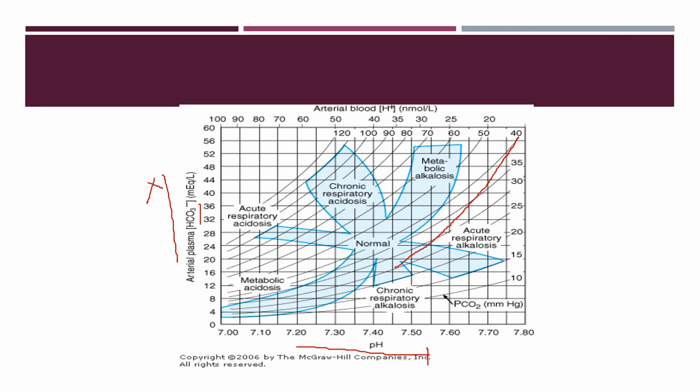If the pH is 7.4, the bicarbonate concentration is 24 mEq/L, and the PCO2 is around 40 mmHg, it denotes this central part.